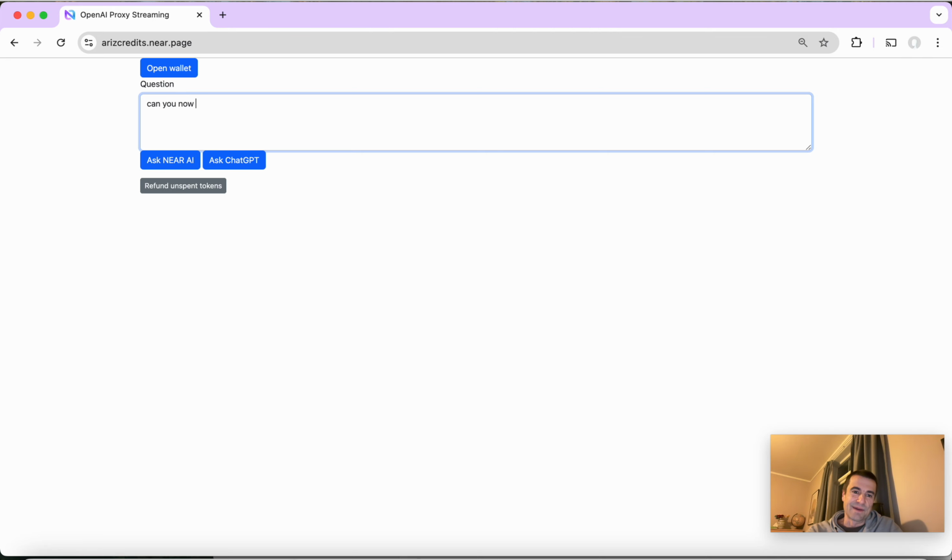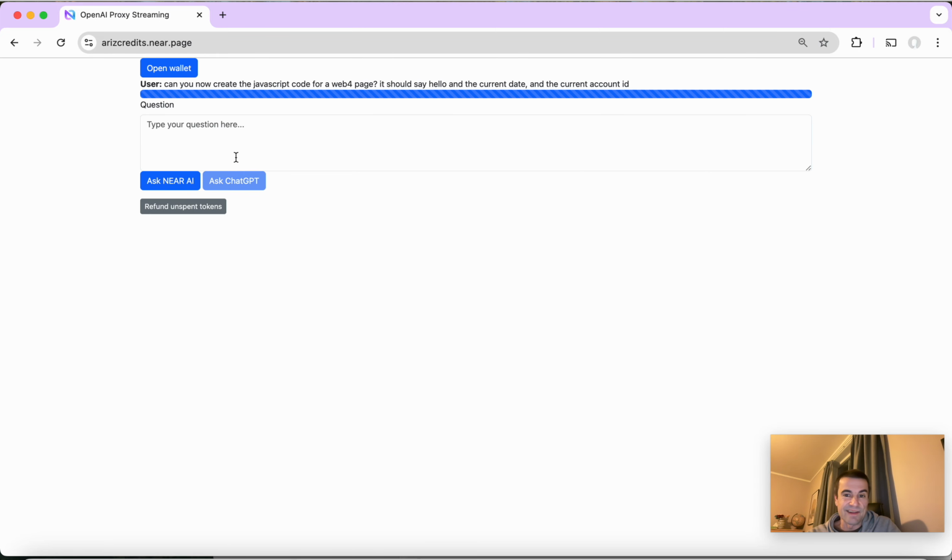And can you now create the JavaScript code for a web4 page? It should say hello and the current date and the current account ID.